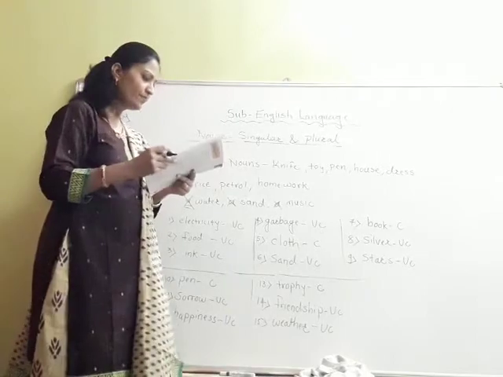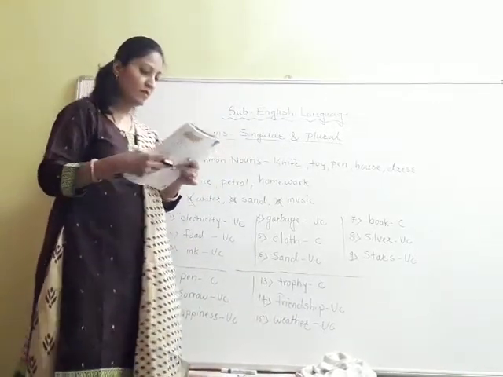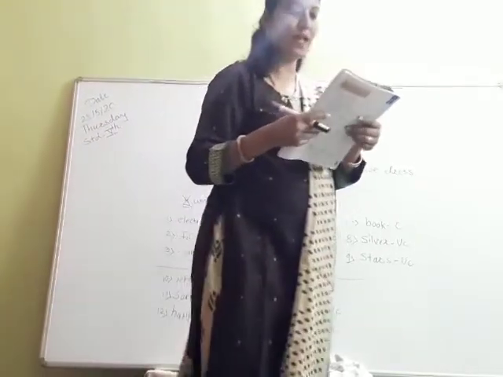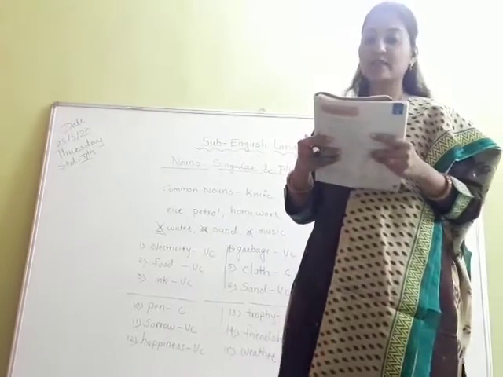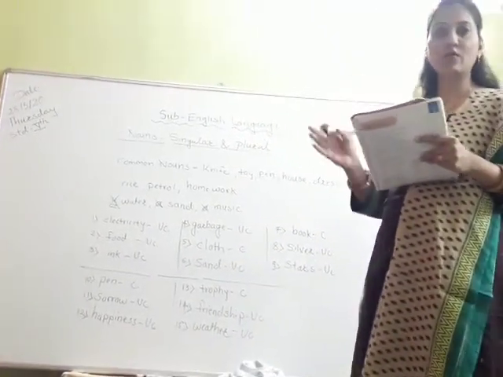Likewise, we may not be able to count the liquids, sand, but we can use phrases of quantity to count them.